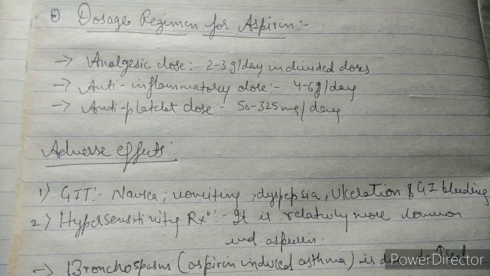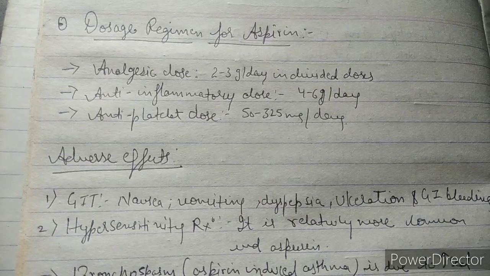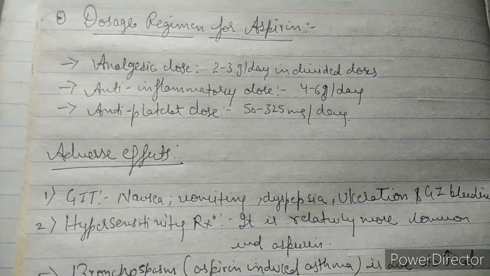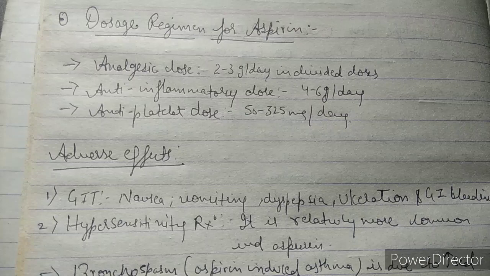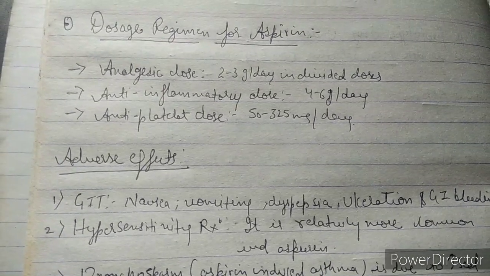Second, when we are giving aspirin as an anti-inflammatory drug, or anti-inflammatory dose, then we have to give 4 to 6 gram per day. Number third is antiplatelet dose. For example, if we are giving aspirin as an antiplatelet dose, then we have to give 50 to 325